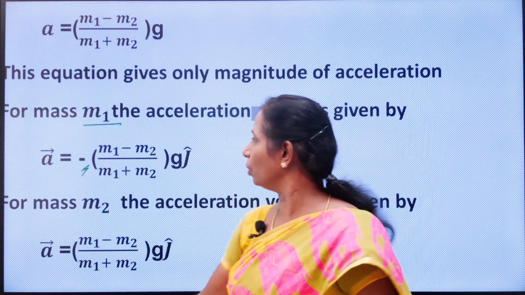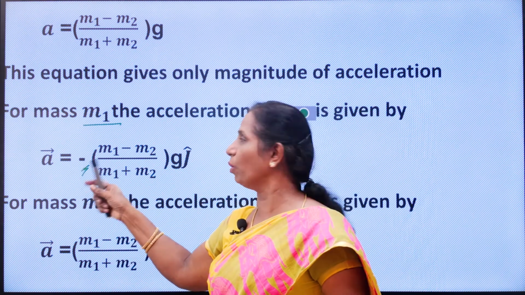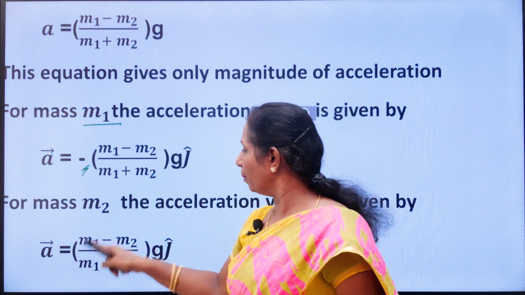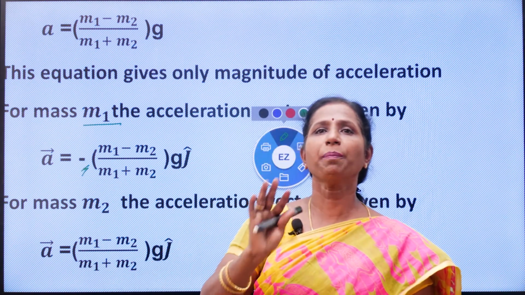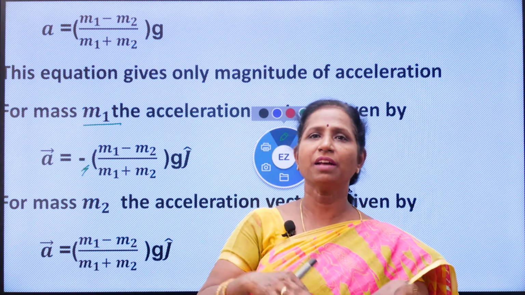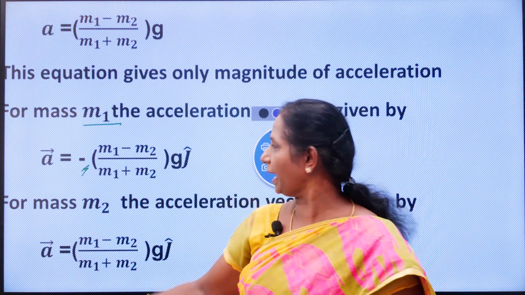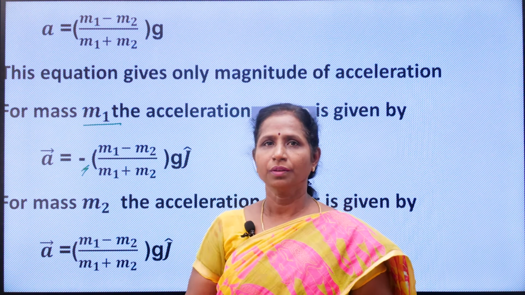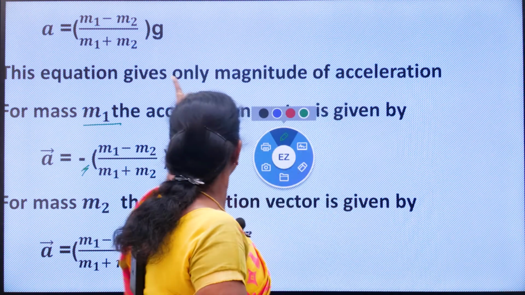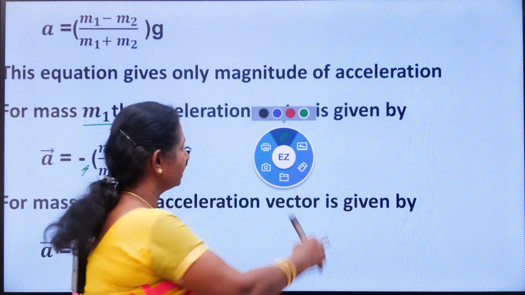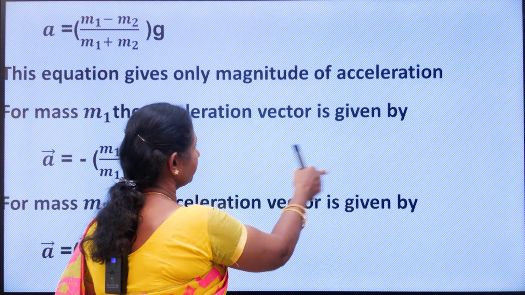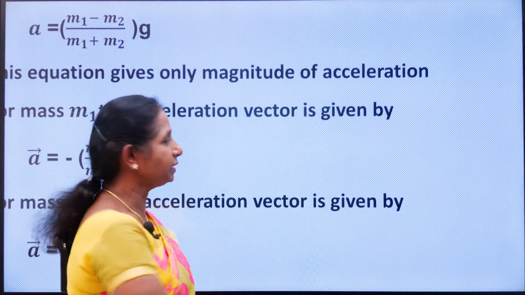So, whenever you write vector notation, you should include the negative sign here. This is magnitude, this is direction. That is all about acceleration.